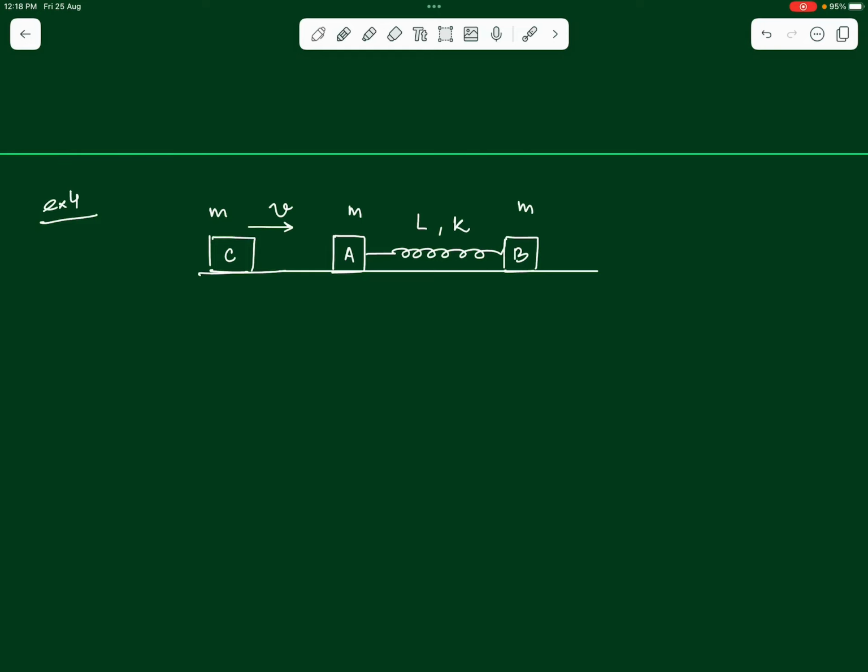So, let us first consider the collision that happens between C and A. Can we say as C moves and collides with A, initially there is no force acting on C and A both. The spring is in its natural length, so the spring is also not exerting any force.